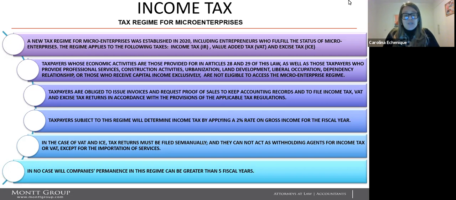Taxpayers subject to this regime will determine income tax by applying a 2% rate on gross income for the fiscal year. In the case of VAT and ICE, tax returns must be filed semi-annually, and they cannot act as withholding agents for income tax or VAT, except for the importation of services. In no case can companies' permanence in this regime be greater than 5 fiscal years.